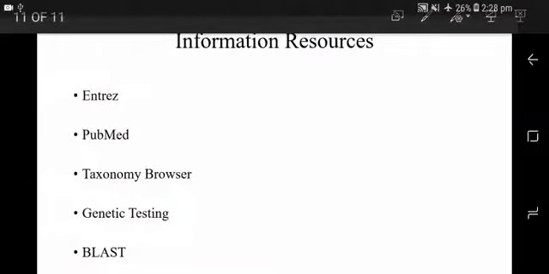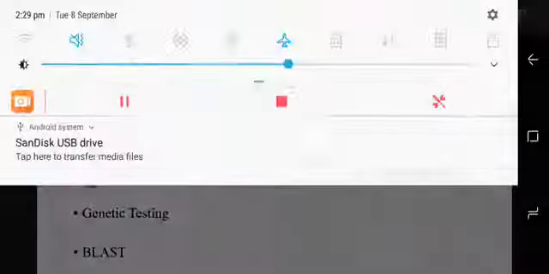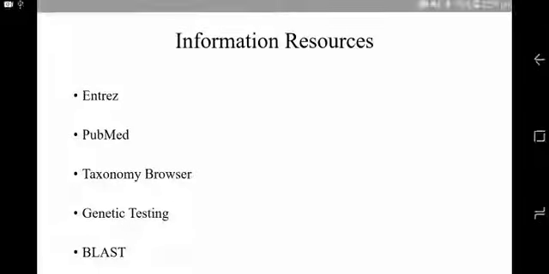Fourth one is genetic testing. In genetic testing, it helps in diagnosing a genetic disease and starting strategies for its prevention. And last one is BLAST. BLAST is used to compare nucleotide or protein sequences to a sequence database and calculate the statistical significance. So today we will stop here, and one point, that is the Mouse Genome Database, we will see in the next lecture. Thank you.